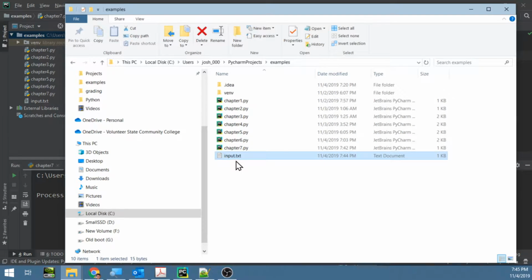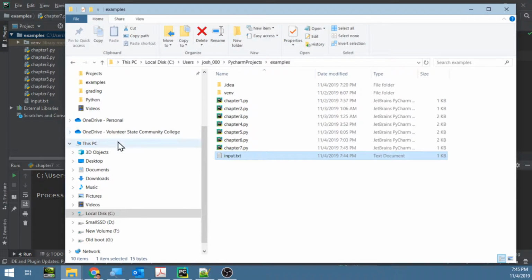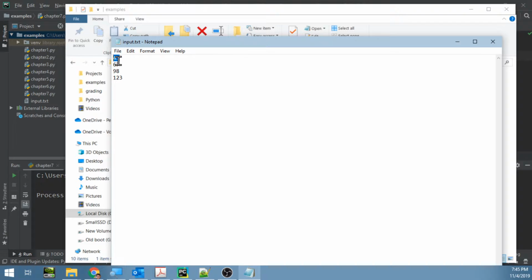Back over here, every time we pressed enter to get to the next line, that actually, in ASCII, in the text file, is a new line character. If we read this in, it will read in the number 43 with this sort of invisible new line character.